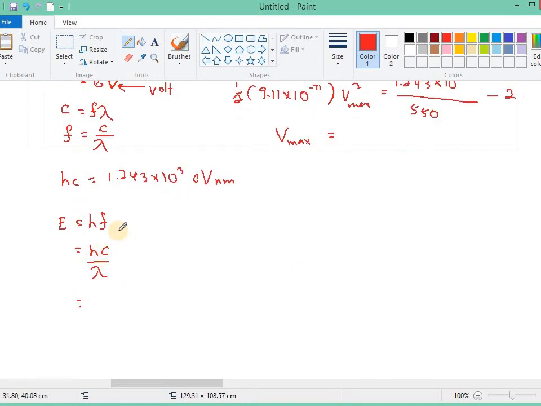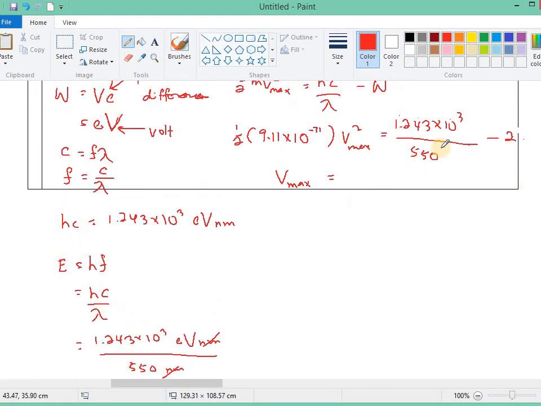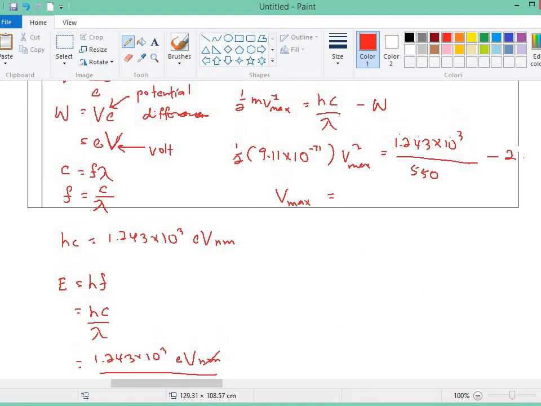So if we take this value of hc, 1.243 times 10 power 3 electron volt nanometer, divided by the wavelength of 550 nanometer, we get a value in electron volt. That means the answer will be in electron volt, so the result here can straight away be minus 2 electron volt. So we solve this.